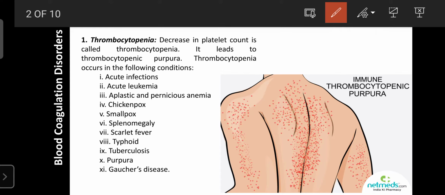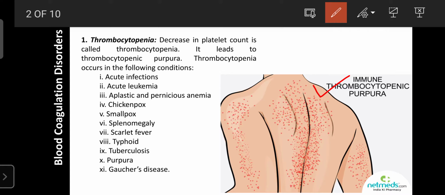In this condition also the platelet count decreases, as well as in chicken pox, smallpox, splenomegaly, scarlet fever, typhoid fever, even tuberculosis, then purpura and Gaucher disease. These are various conditions where the platelet count decreases. That condition is known as thrombocytopenia.